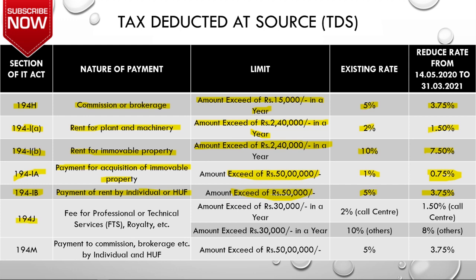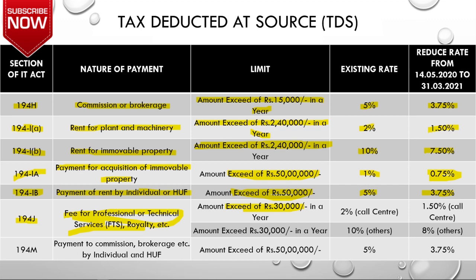Then next is section 194J, which will be applicable for the payment towards the fees for professional and technical services, royalties, etc. And if you see the limit, it will be applicable when you are making payment towards such services exceeding rupees 30,000 during the year, then you need to deduct TDS under this section.